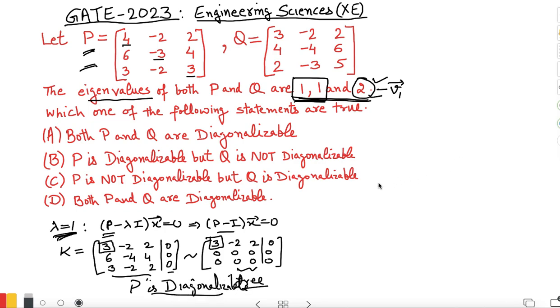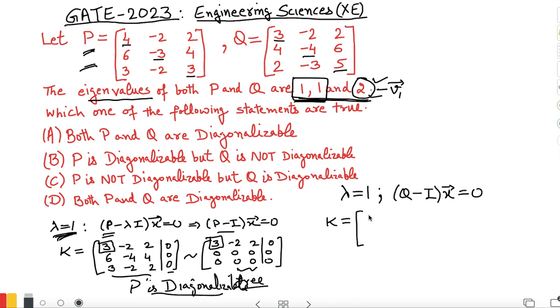Similarly, we can check for the Q. Again, if I use lambda value as 1, and for the Q matrix I need to solve Q minus identity times x equals 0. Okay. With lambda value 1 it becomes Q minus I. So if I write the augmented matrix, then again I have to subtract 1 from the diagonal elements of Q. Okay. So this element will become 2, this will be minus 4 minus 1, that's minus 5, and 5 minus 1 will be 4.